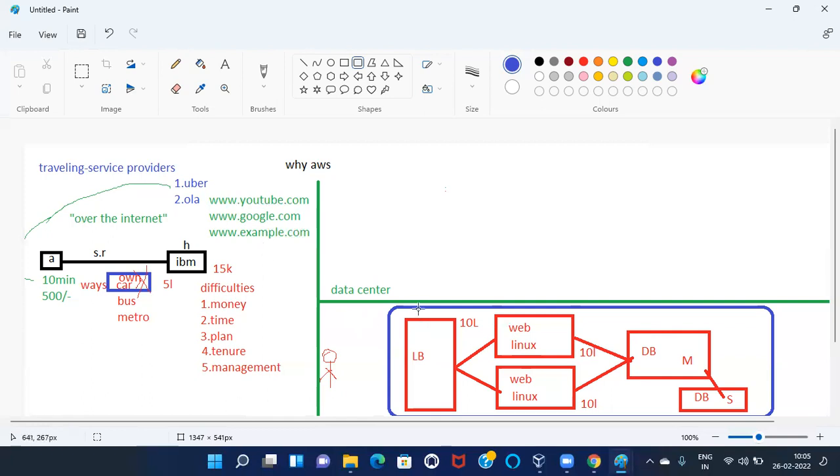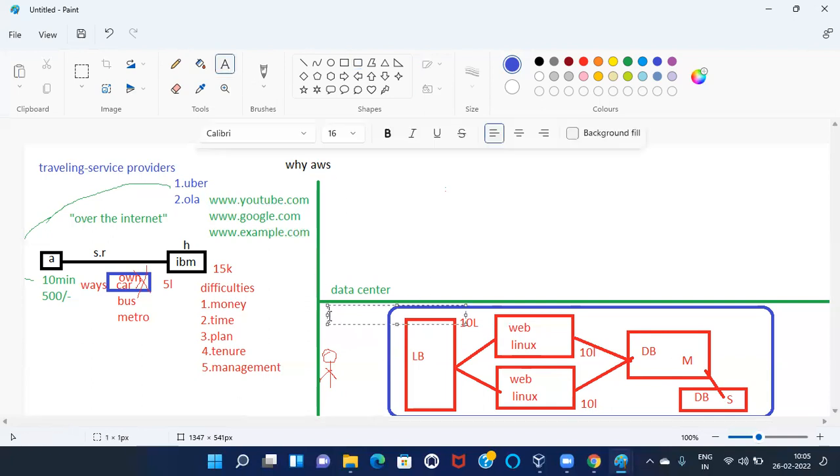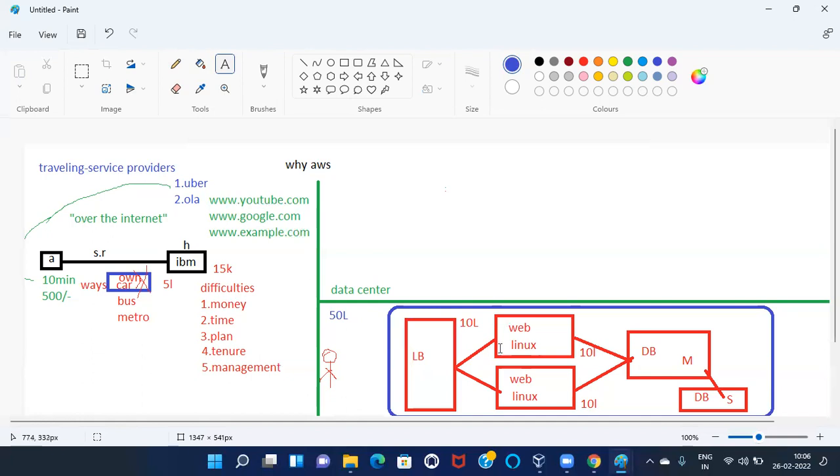To show that, how much amount do I need to spend? How many machines are there? 5 machines are there. I need to spend 50 lakhs. As MD of this institute, I can't spend that much amount. I don't have the amount. I can't bear it. So if you have a data center, what are we getting? That is my first question.